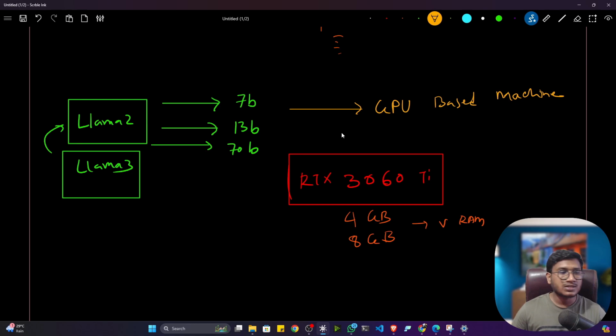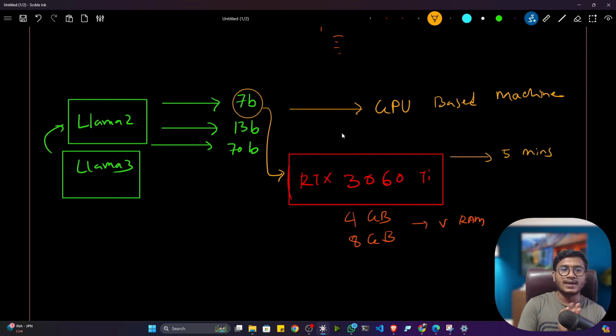Now just consider, let's say I'm loading this LLaMA 2 7 billion parameter model in this GPU. What would be the inference time? As of now, let's consider it will take 5 minutes to give you the response. If your application is taking 5 minutes to execute only one prompt, will people use your application? Tell me. If I'm giving a prompt to ChatGPT and it takes 5 minutes to respond, will I use ChatGPT again?